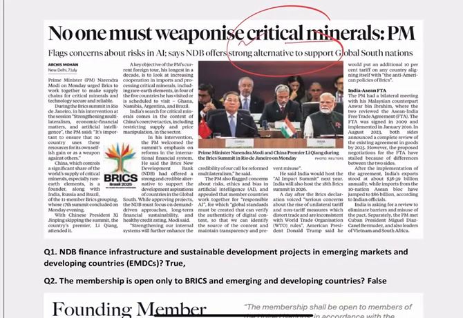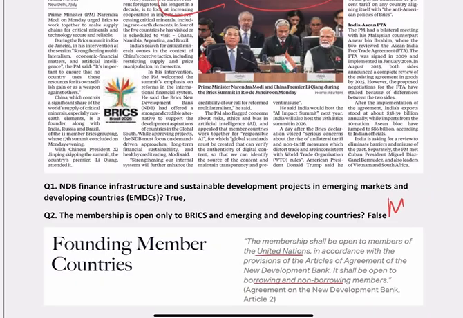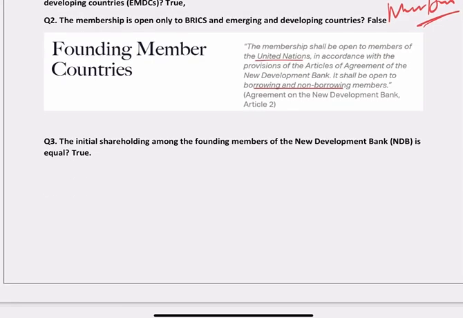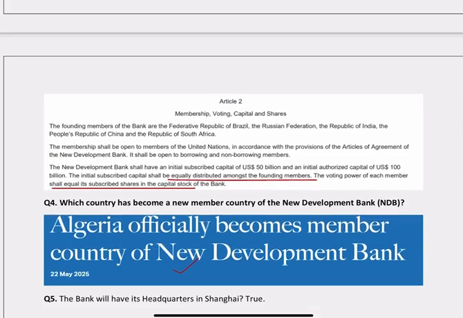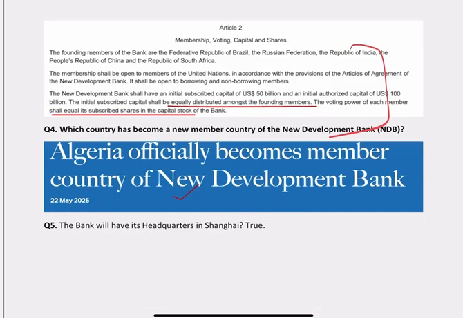They talk about the NDB bank, national new development bank, not national, it's new development bank. So founding members, then who can all be the part of the bank, how the shares and the voting is divided. Okay, see the original, this all, which is the latest country to join this new development bank. So ये जो factual information है ना, ये आपको कहीं नहीं मिलेगी, किधर भी नहीं मिलेगा.